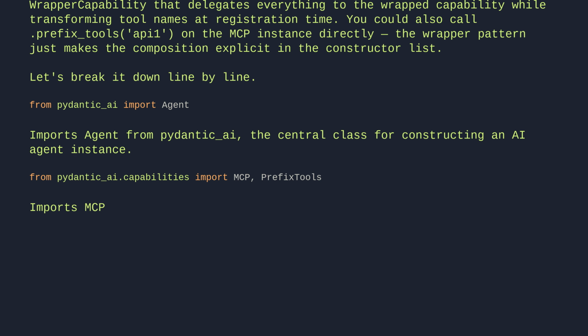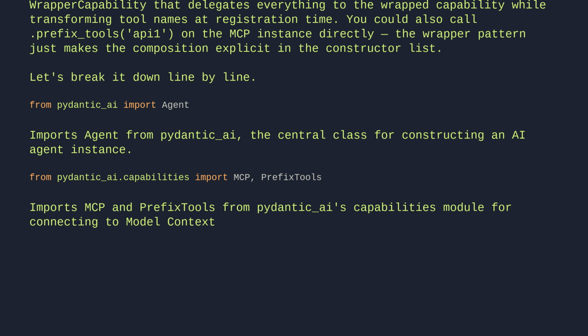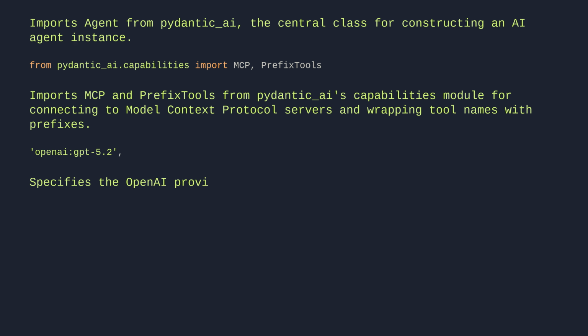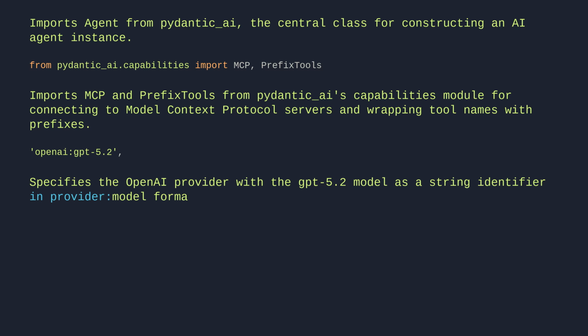Imports MCP and PrefixTools from Pydantic AI's capabilities module for connecting to Model Context Protocol servers and wrapping tool names with prefixes. OpenAI GPT-5.2. Specifies the OpenAI provider with the GPT-5.2 model as a string identifier in provider:model format.